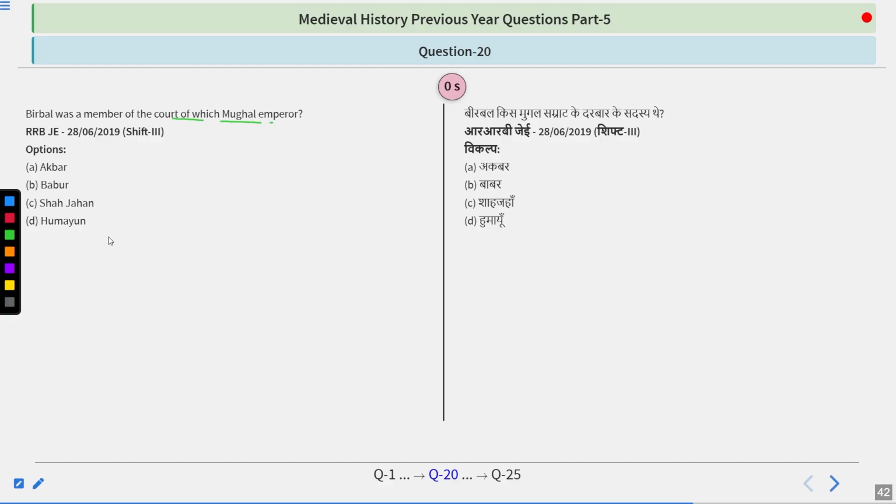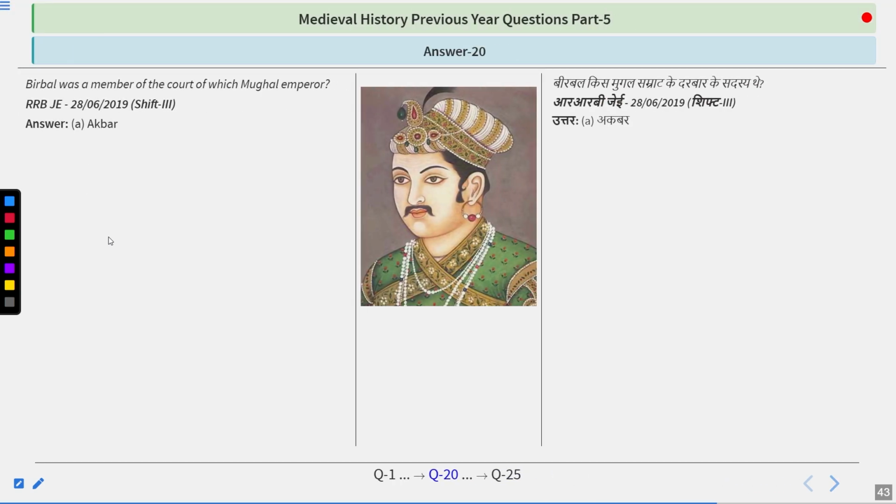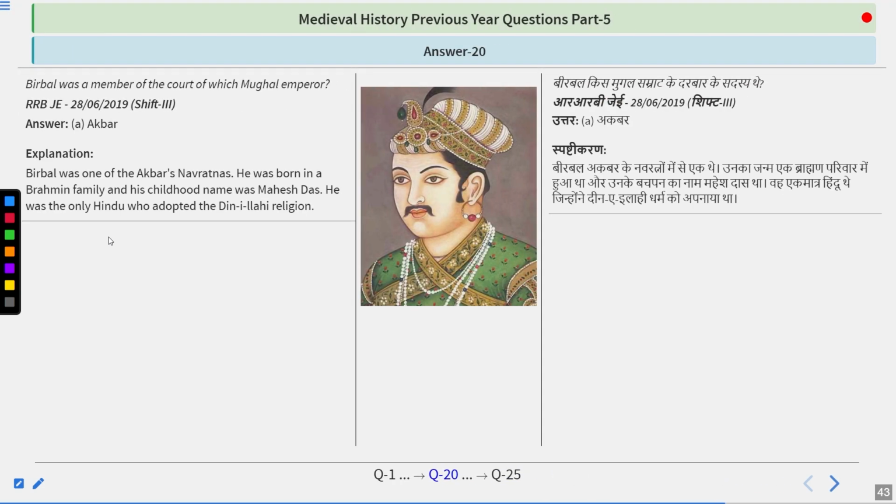It is a very famous story where Birbal became a member of the Navratans of Akbar. So remember, he is associated with Akbar. Birbal was one of Akbar's Navratans. He was born in a Brahmin family. His childhood name was Mahesh Das. He was the only Hindu who adopted the Deen-e-Ilahi religion, which I just told you.